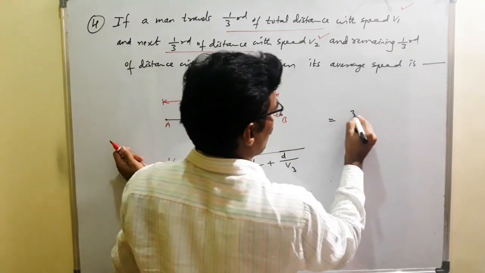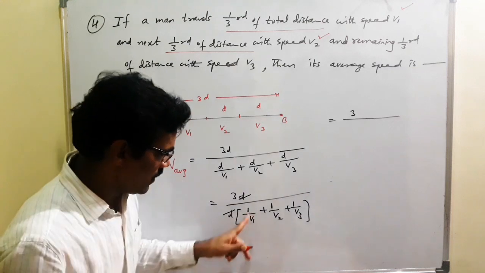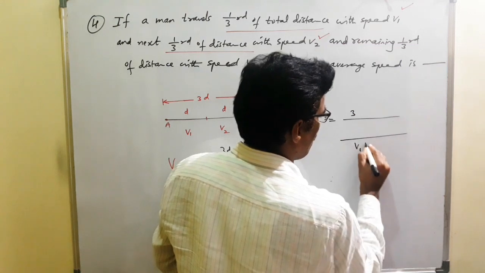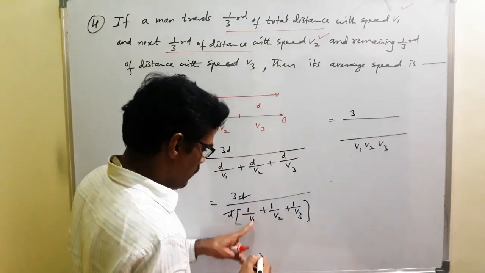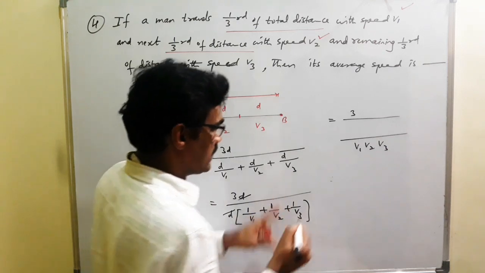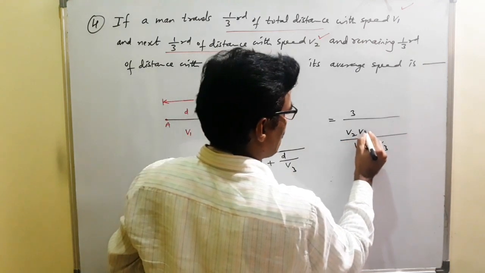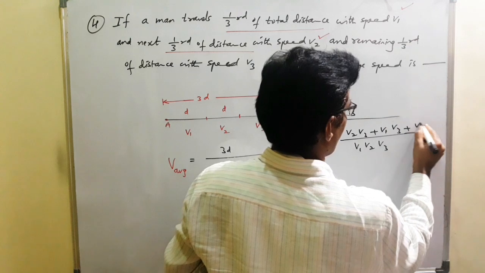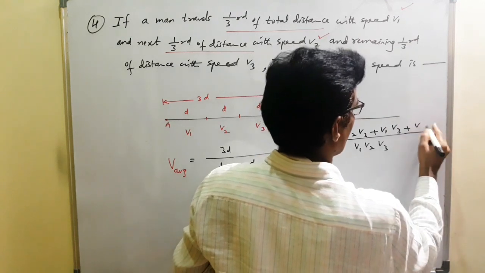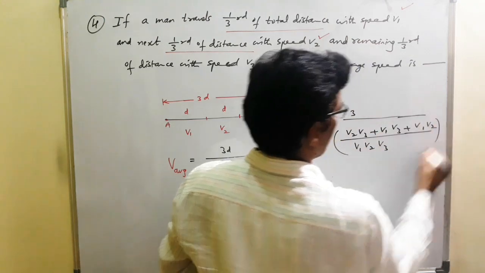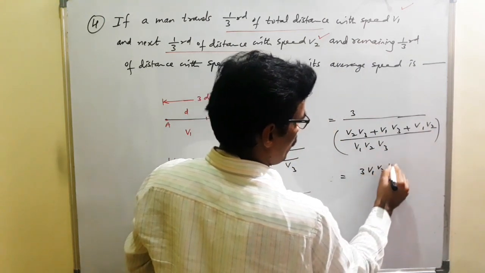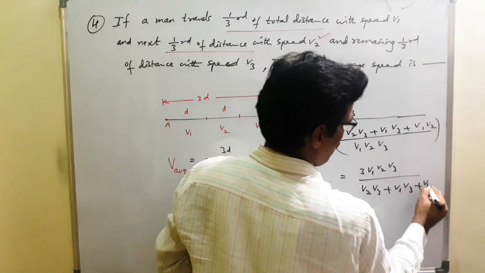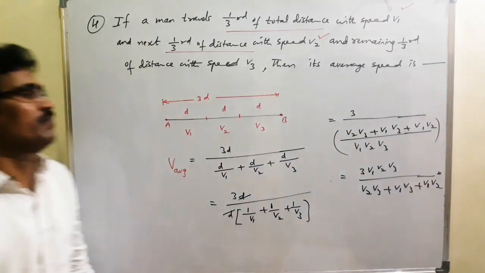Therefore, here which is equal to 3 divided by, take LCM, 1 by V1 plus 1 by V2 plus 1 by V3. LCM is V1 V2 V3. That's why here V2 V3 plus V1 V3 plus V1 V2. Then after that we get 3 V1 V2 V3 divided by V2 V3 plus V1 V3 plus V1 V2, your answer.